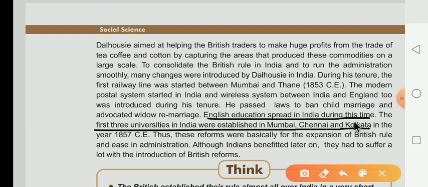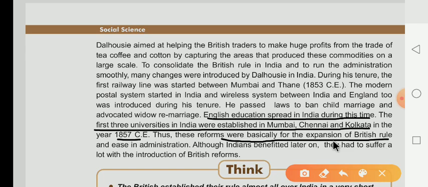Dear children, what happened there? English education also spread during Dalhousie's period. In the same way, he also established the first three universities in India. Where did they establish these three universities? Mumbai, Chennai and Calcutta, in the year 1857. In which year? 1857. Thus, these reforms were basically for the expansion of the British rule.